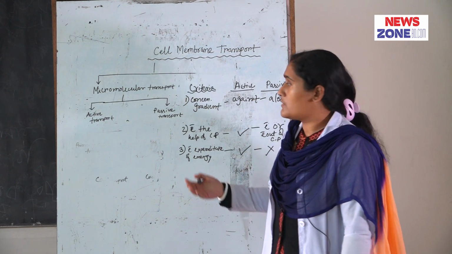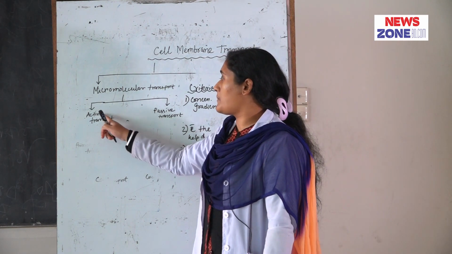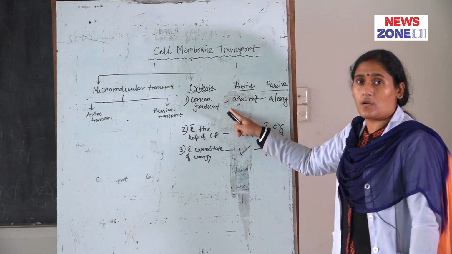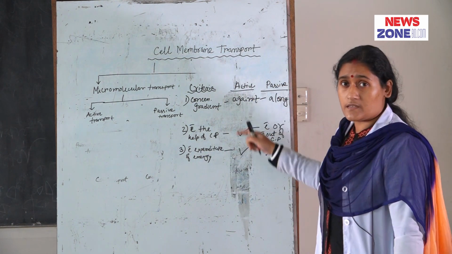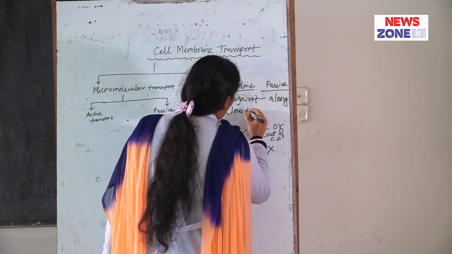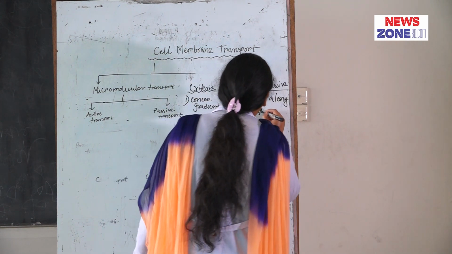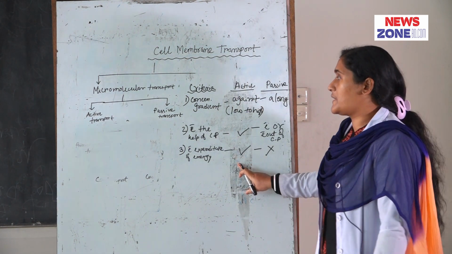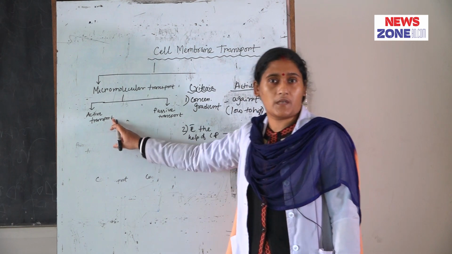Now, I am going to tell the definition of active transport. What is active transport? Transport of a molecule or substance against the concentration gradient, that is low to high, with the help of carrier protein and with expenditure of energy. This is active transport.